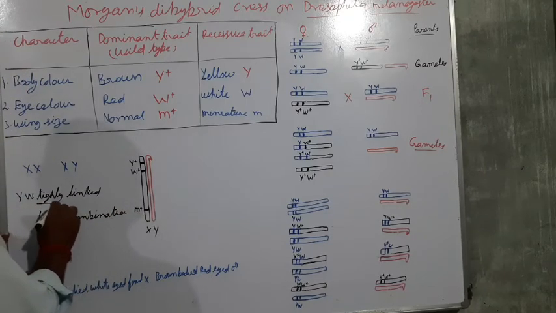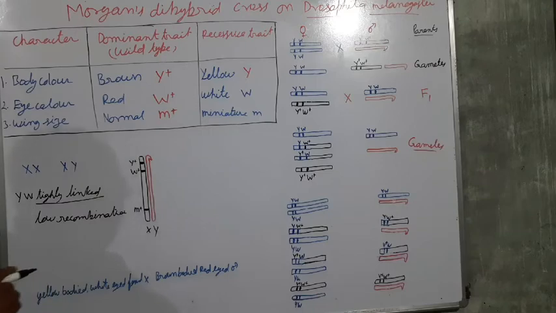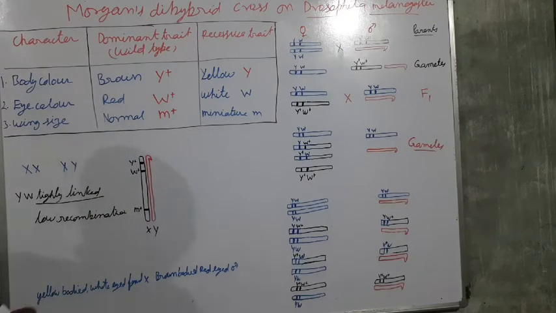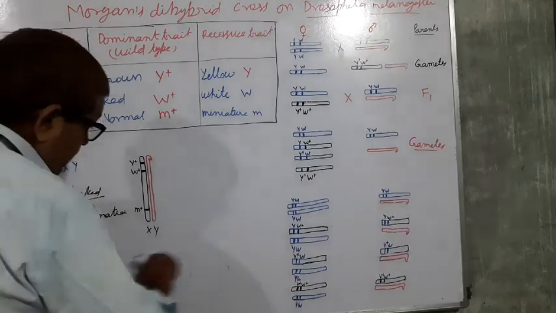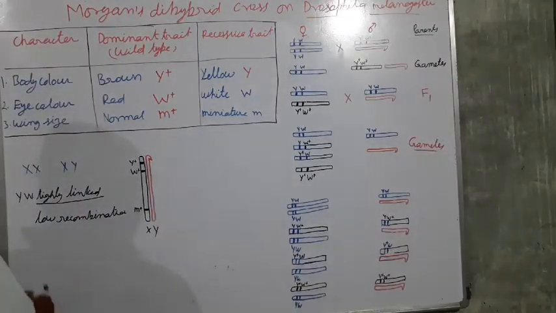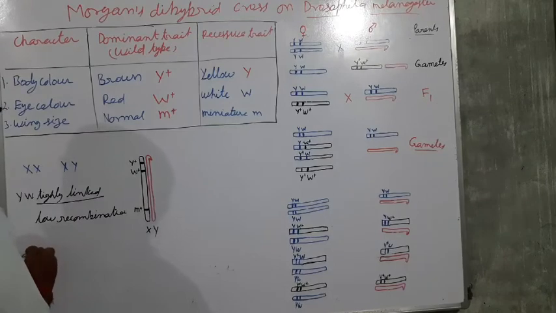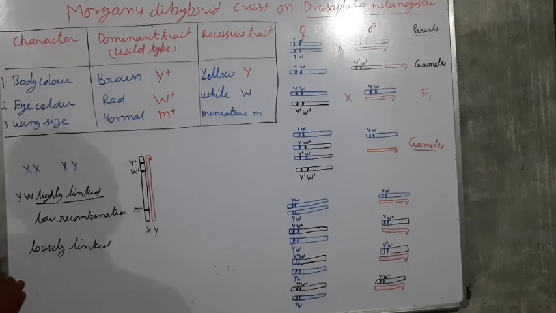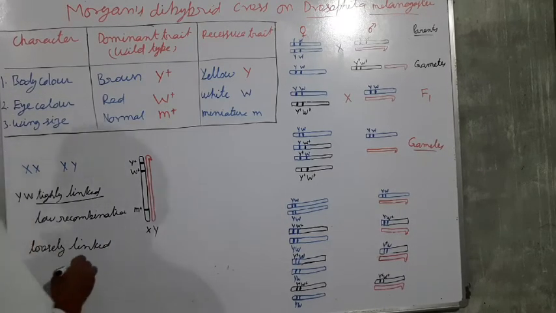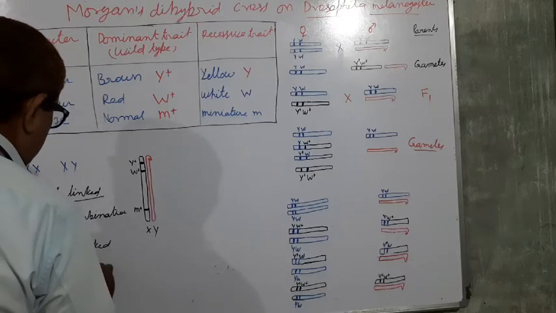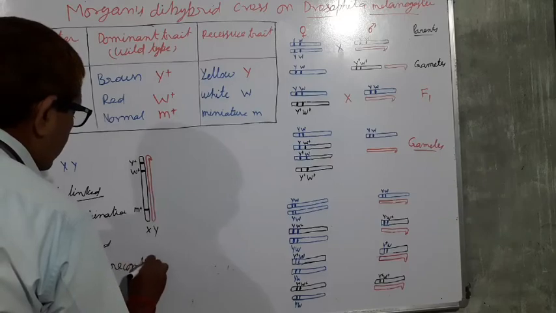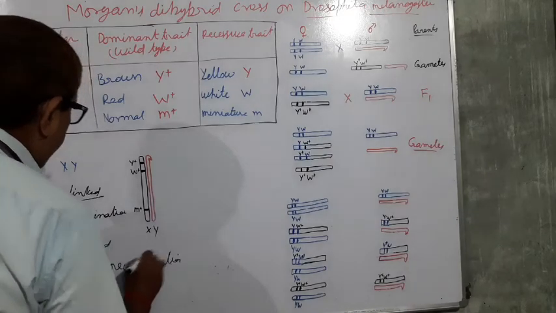When genes are tightly linked, there is very low recombination, and when genes are loosely linked, there is very high recombination.